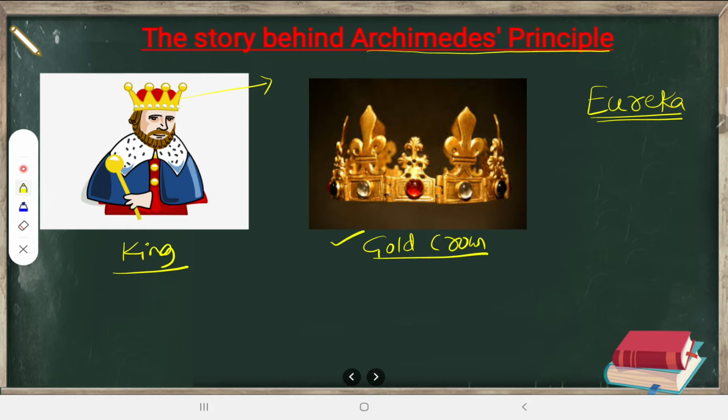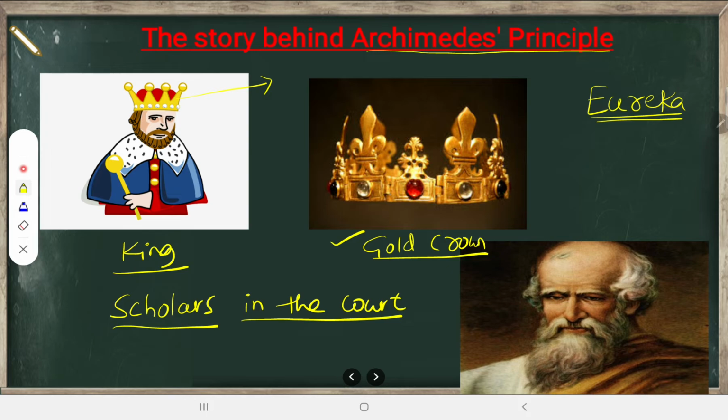whether this gold crown is made of pure gold or not. Is the goldsmith giving pure gold, or is he cheating me? He got that thought. So he asked all the scholars, all the learned people, all the problem solvers in his court how to find a solution for this. Everybody started to think about that, and one of them was Archimedes also. Archimedes also started to think what could be the solution for this.